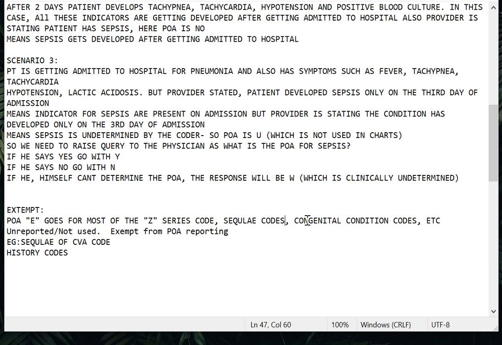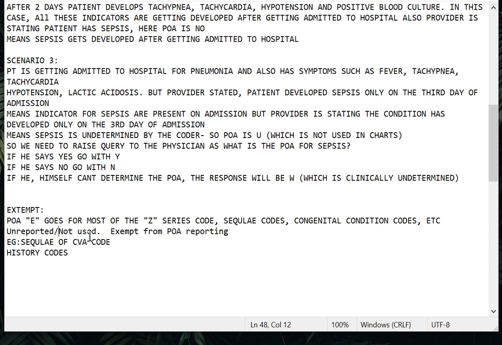Then certain congenital conditions, not all, mostly the Q series. Congenital conditions are conditions which are present by birth itself, and they will most probably go into the Q series. Those Q series codes will have an exempt category POA. This exempt is also known as unreported or not used, because unreported means we are not going to report it as Y or N or whatever. It will itself be put into a separate category of exempt. Exempt means exceptional, it doesn't belong to anything, it is separate.